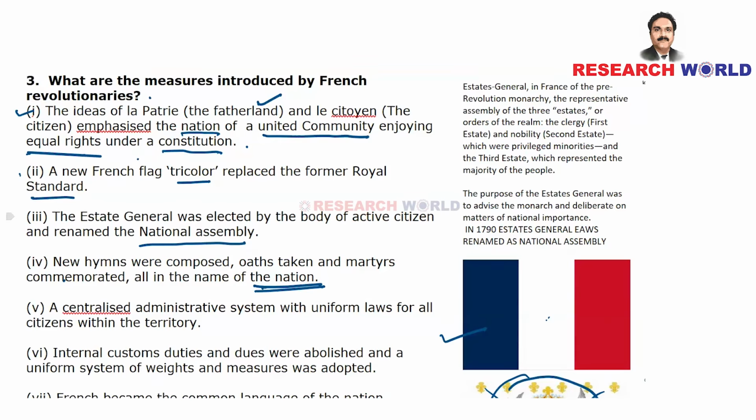That was just shunned, and a new flag was taken up. The Estate General was elected by the body of active citizens. That means they are elected, not nominated by a few men like clergy or nobles, but instead elected by the body of active citizens, and the Estate General was renamed National Assembly. New hymns were composed, oaths taken, and martyrs commemorated, all in the name of the nation. Four points over. Now comes the next point.